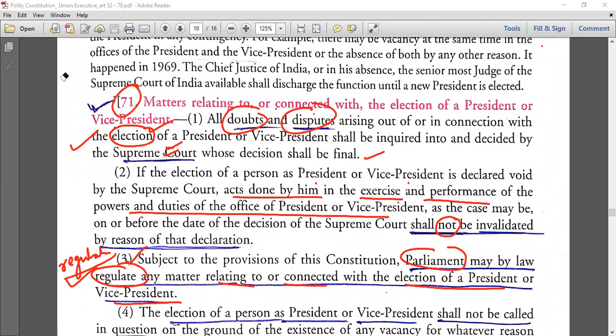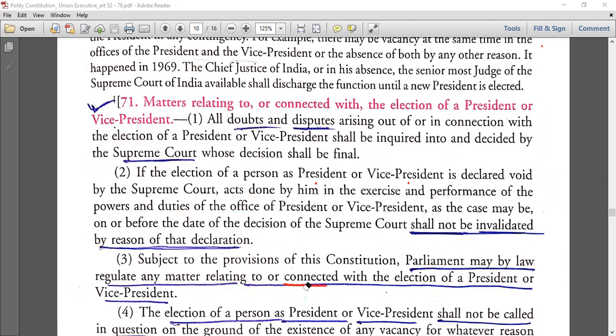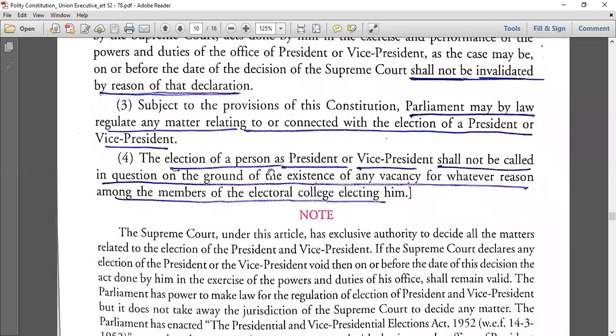Okay. Now clause 4, the final clause. The election of a president or a vice president shall not be called in question on the ground of the existence of any vacancy for whatever reason among the members of the electoral college electing him. So on this particular ground, the existence of any vacancy for whatever reason among the members, the election of president cannot be called in question. So these are the statements you have to remember. Just you have to remember.